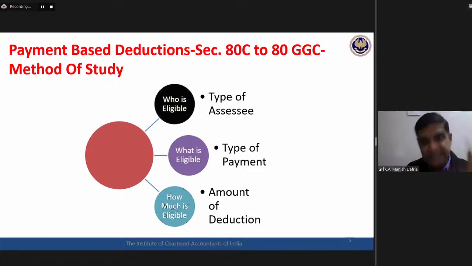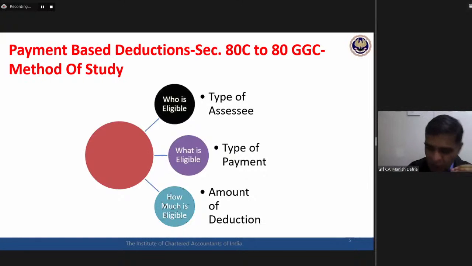Who is the assessee for whom the section deduction is available? Who is eligible? What is eligible? How much is eligible? Who, what, how. How is last. First is who, second is what, and then how much.